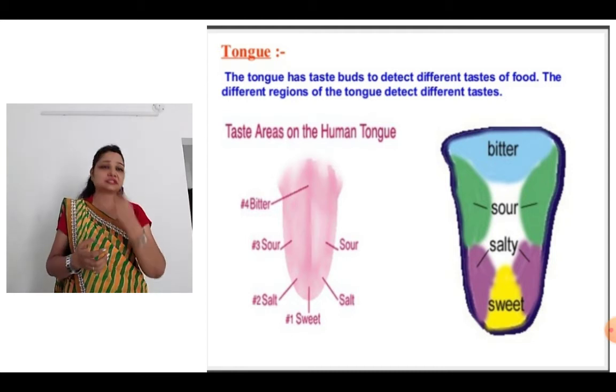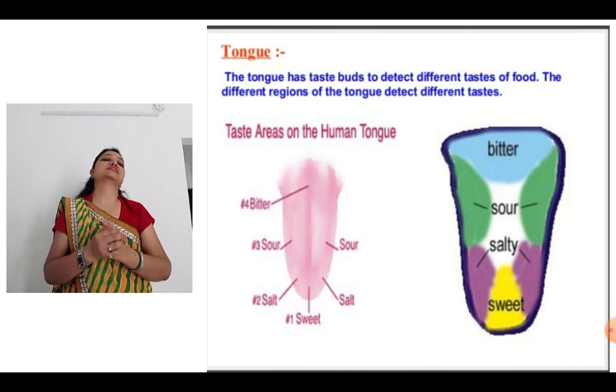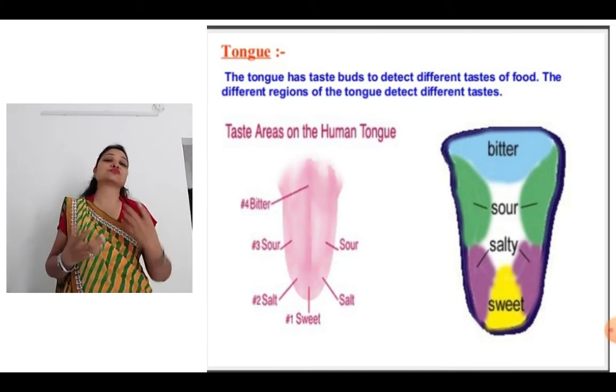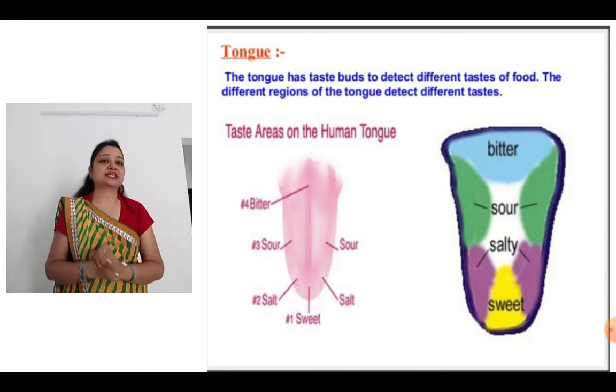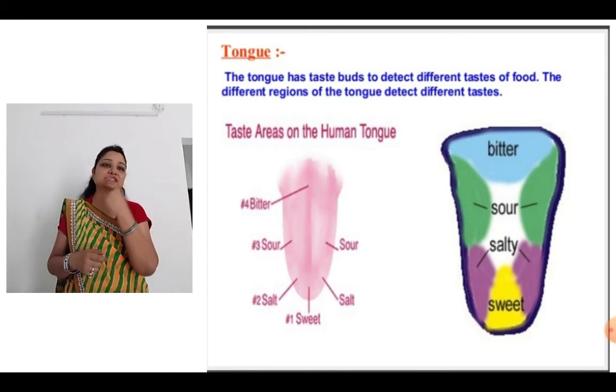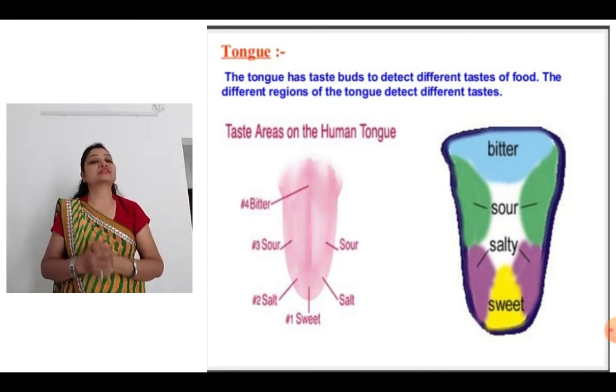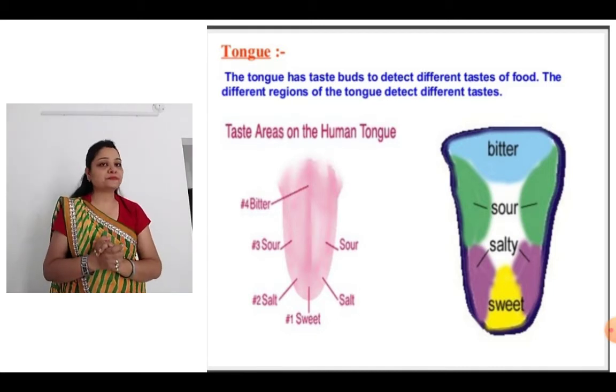You cannot taste it by keeping it on your lip. When it touches your tongue, then only you can tell that it is sweet or sour or salty or whatever. And for detecting these different tastes, the tongue has different regions having different taste buds. Now see the figure again.